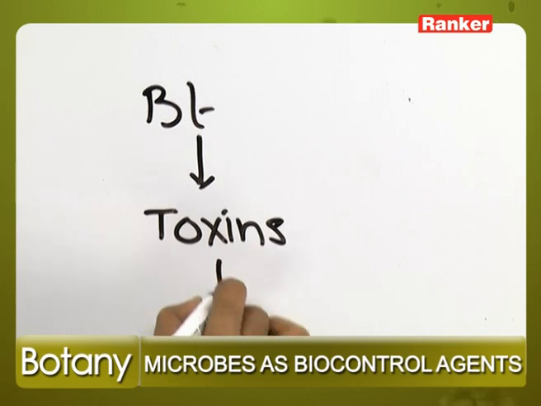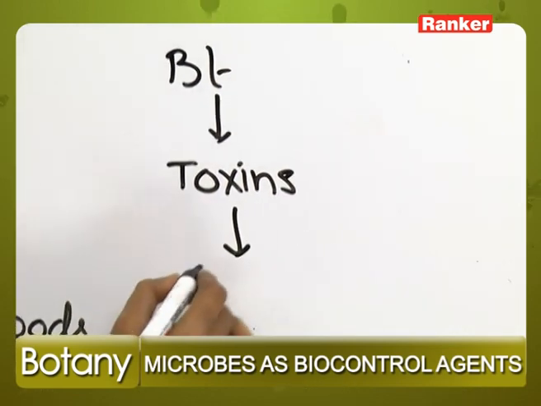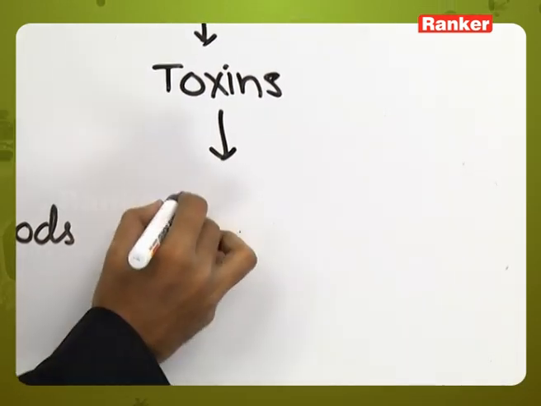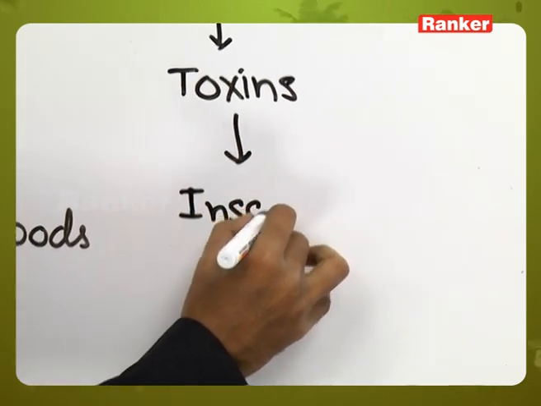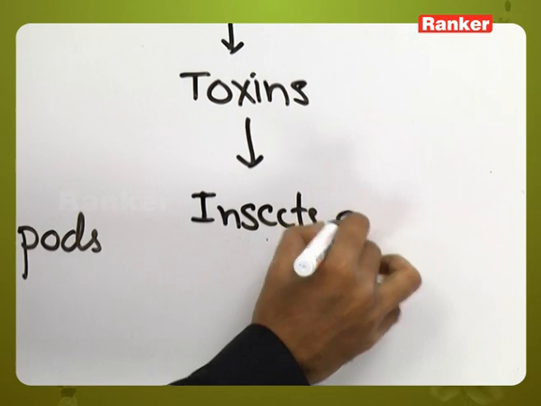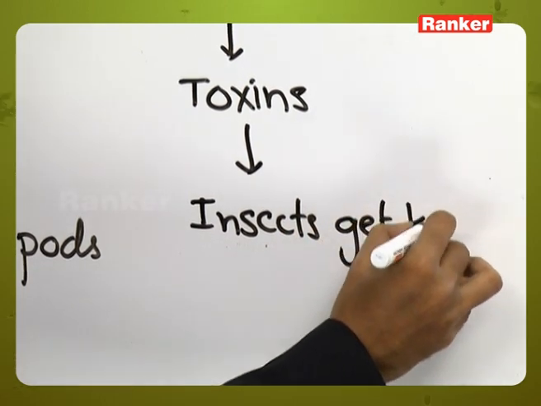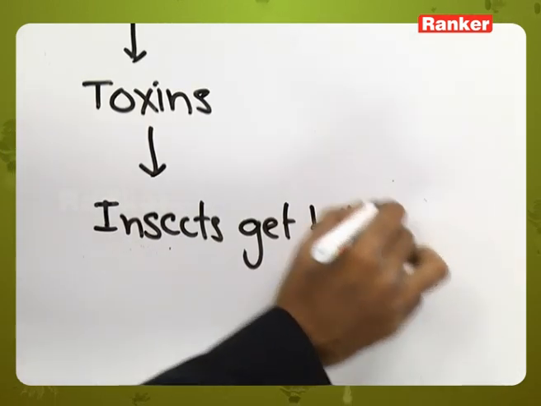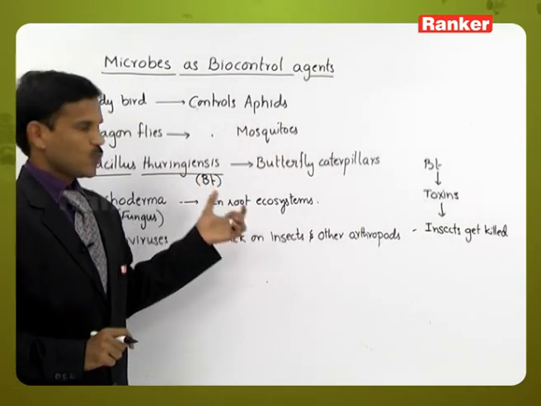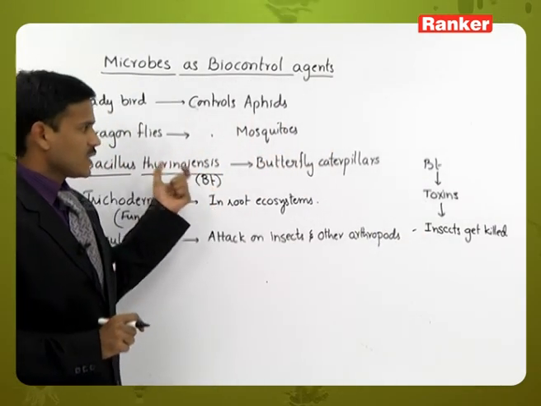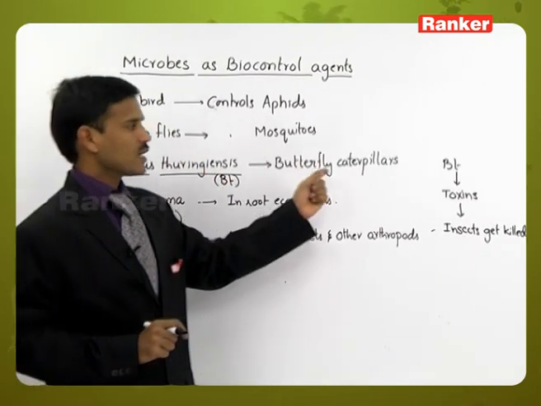Toxins. So when these toxins reach the gut of insects, the Bt spores available in the market are mixed with water and sprayed on the crop.